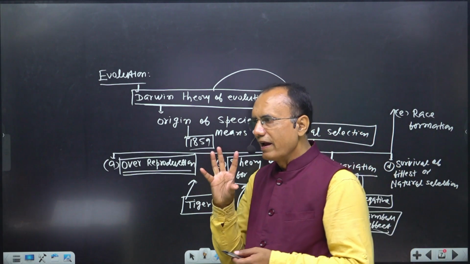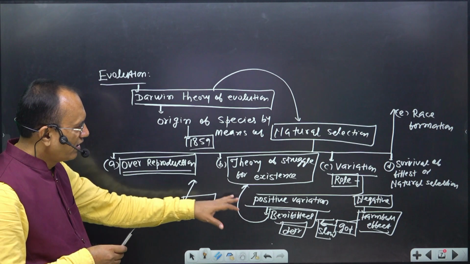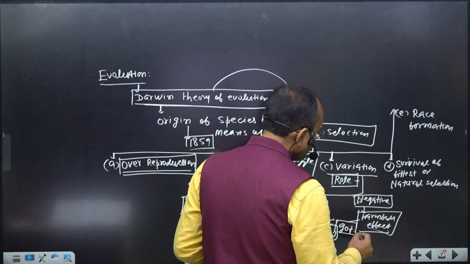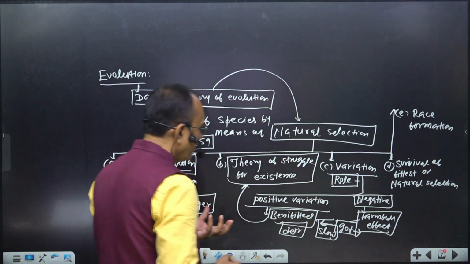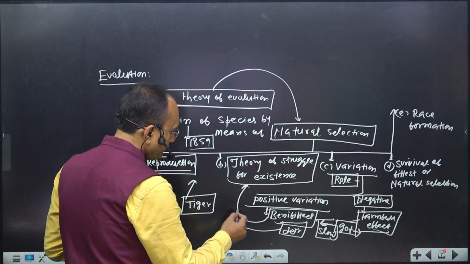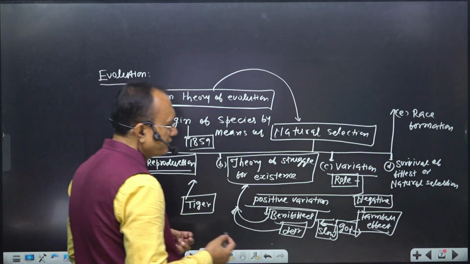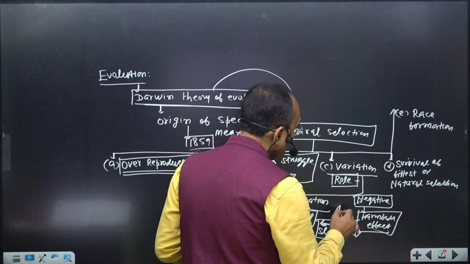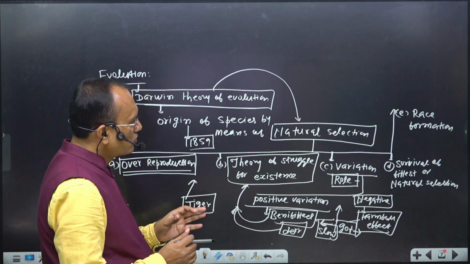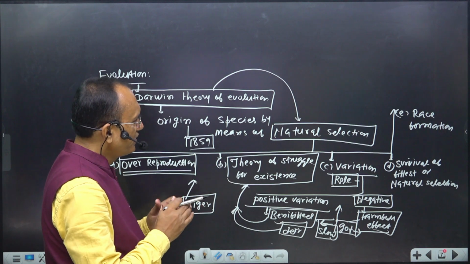So fast moving ability is the positive variation in the deer, but slow moving ability is the negative variation in the goat. So in this condition the deer was positively benefited through that variation, and the goat got negatively influenced by that variation.